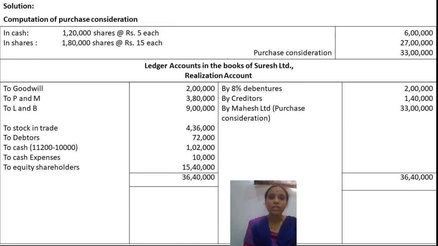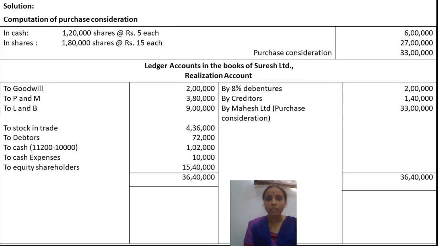Okay, so let us take all the realization assets of Suresh Company Limited on the debit side. To goodwill, 2 lakh, an intangible asset, plant and machinery 3 lakh 80, and land and building, which is given in the balance sheet, we have taken. Then, before creditors, the 8% debentures of 2 lakh given in the balance sheet.